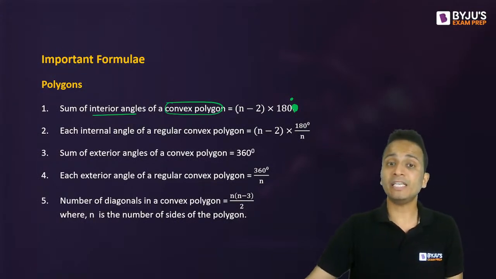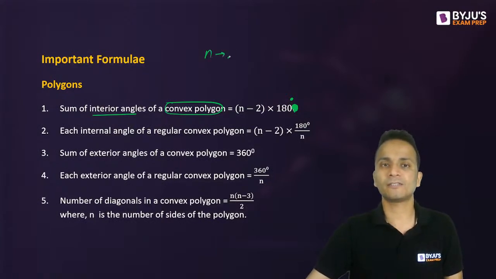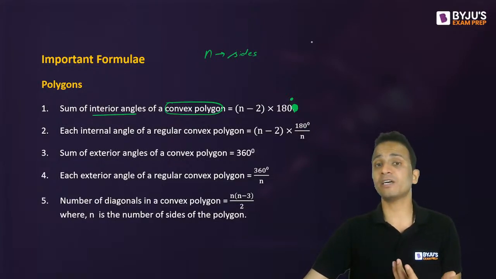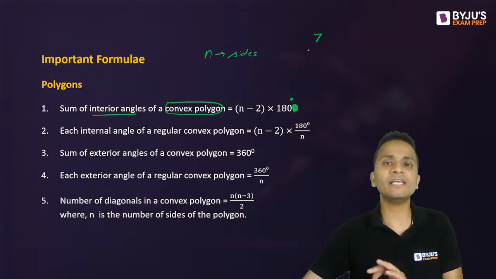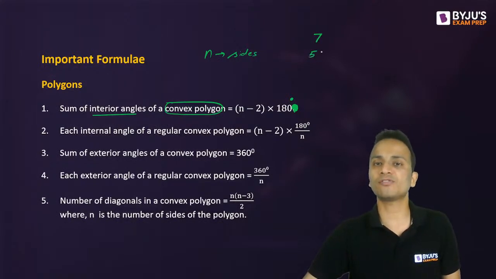So the sum of the interior angles will be n minus 2 into 180, where n is the number of sides. So if a convex polygon has 7 sides, then the sum of all interior angles will be 7 minus 2, that is 5.